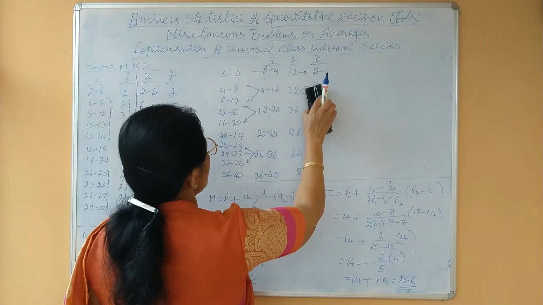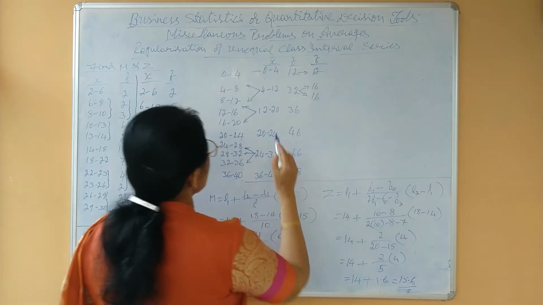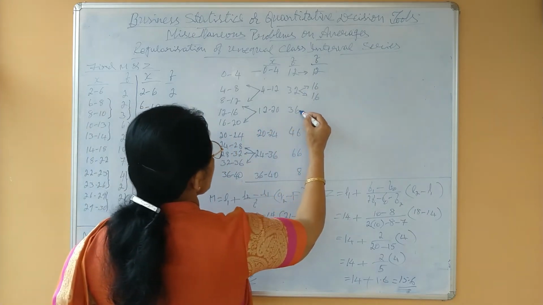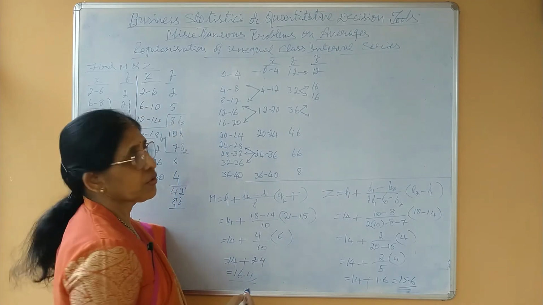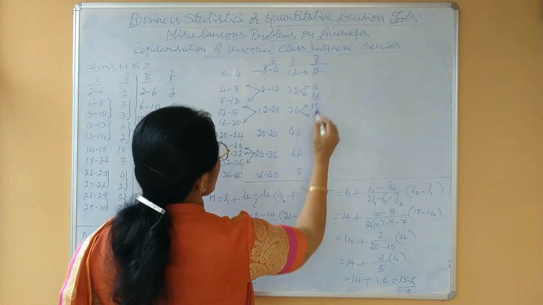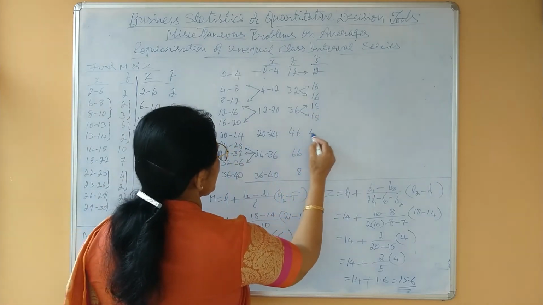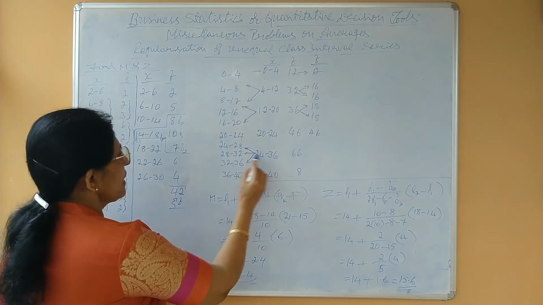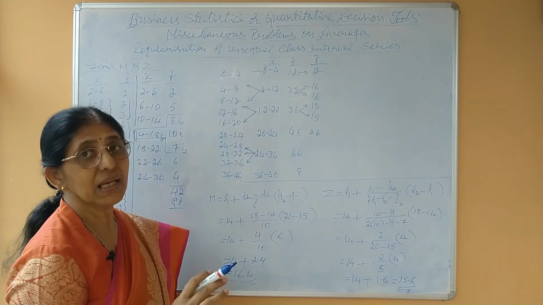And the next one is also split into 2 classes. Even this is also to be split into equal, that means 36 divided by 2, 18, isn't it? Here it is to be retained as it is. Now this class 24 to 36 has been split into 3 classes.